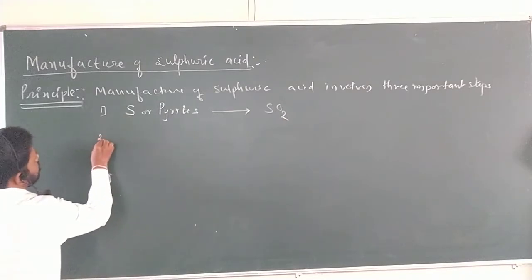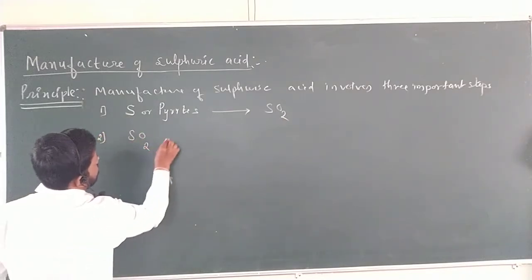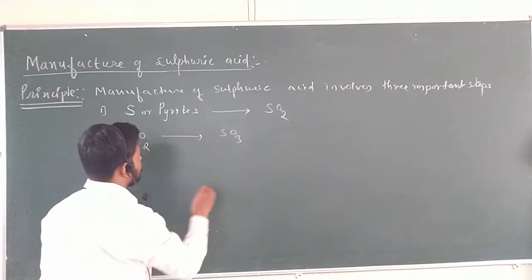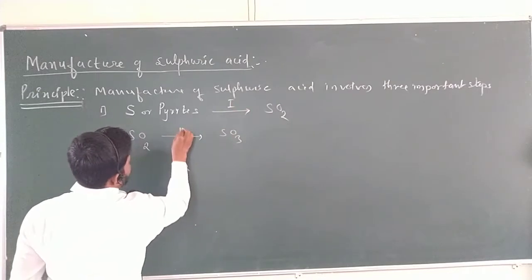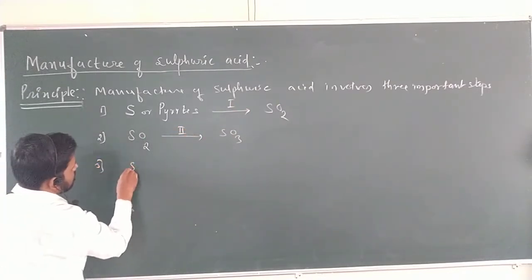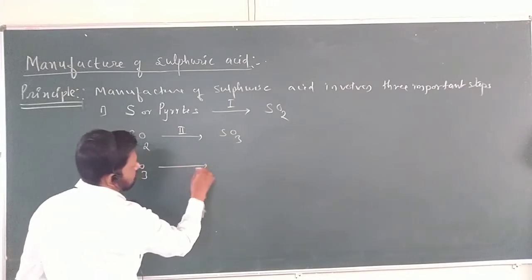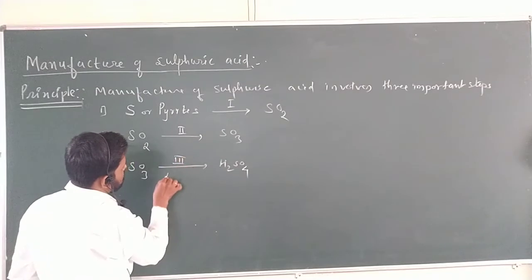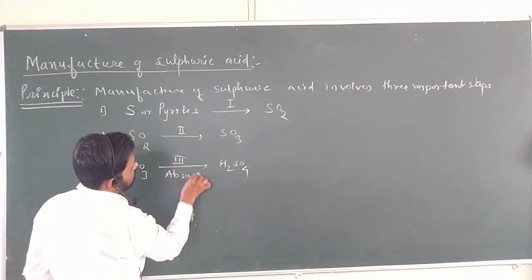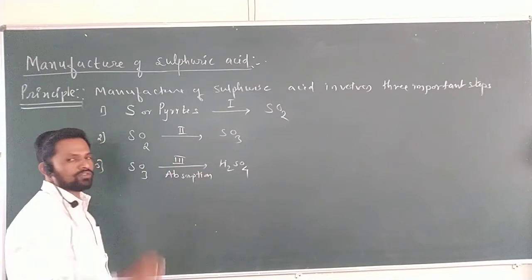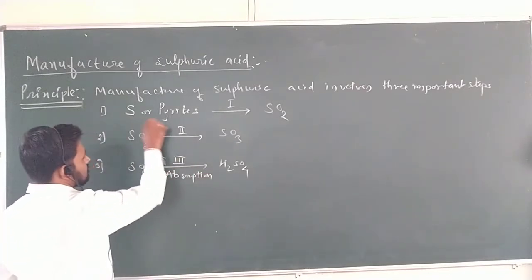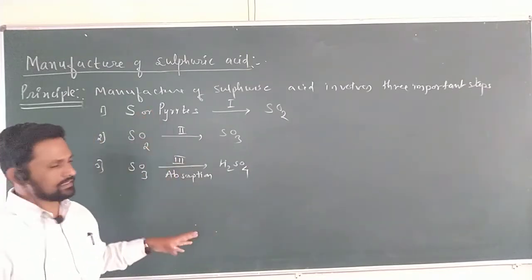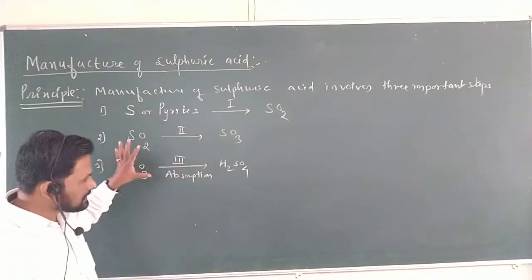Second, the conversion of sulfur dioxide to sulfur trioxide, which is the second step. And the third one, sulfur trioxide is converted into H2SO4. This is the last step, step number 3, the absorption step, absorption of sulfur trioxide by water. These are the three important steps. For any process for the manufacture of sulfuric acid, it involves these three important steps. This is the basic principle.